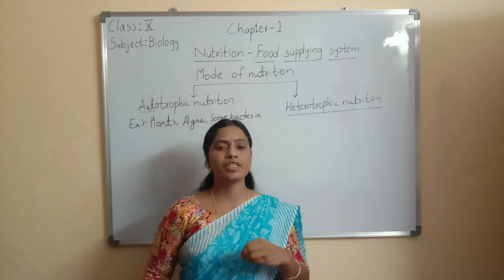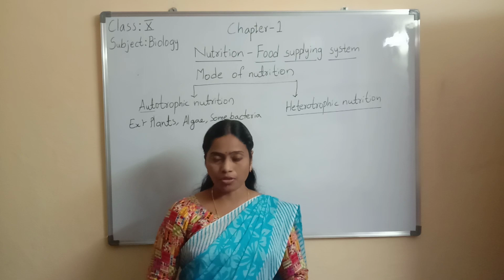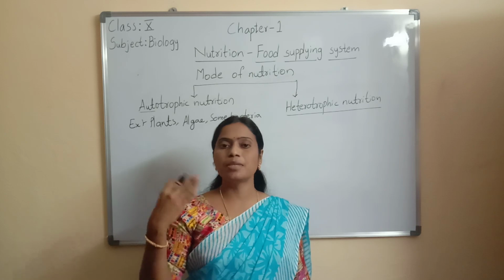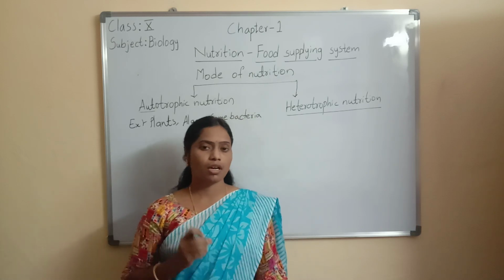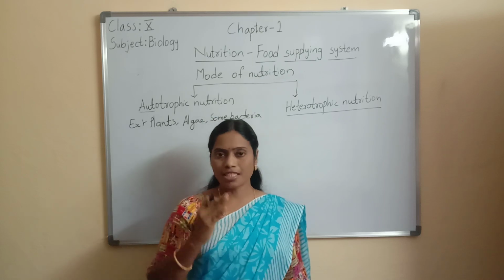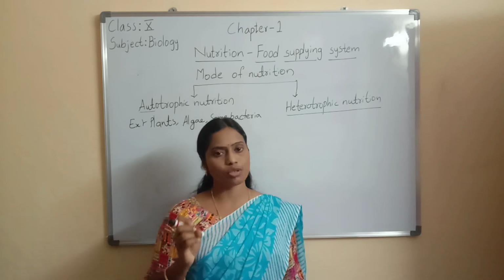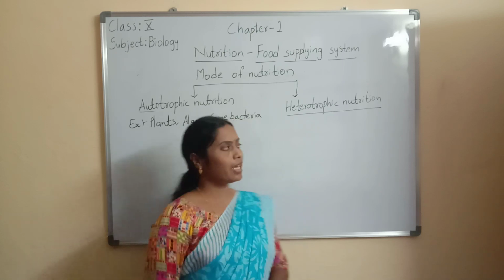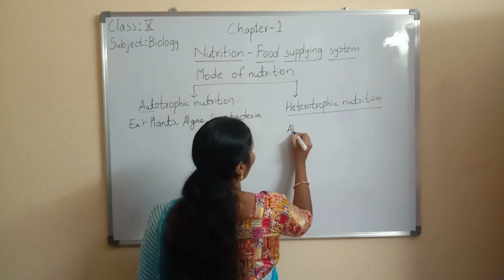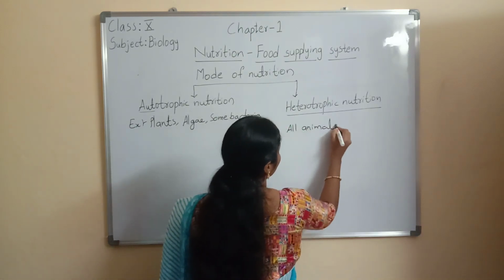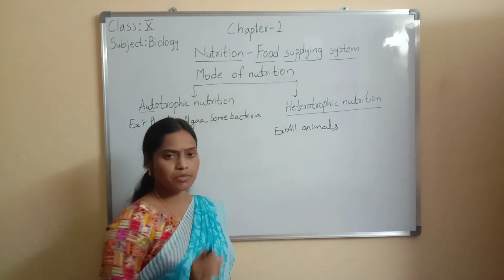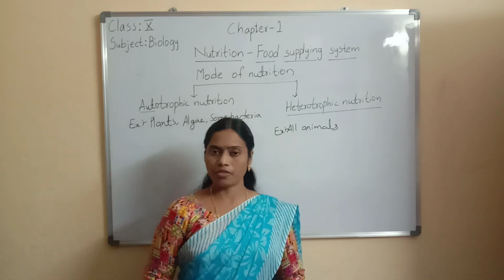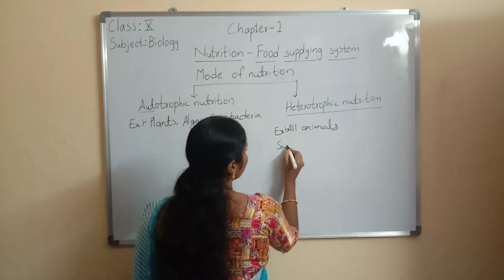So organisms which depend on other organisms for their food are called heterotrophs, and this mode of nutrition is called heterotrophic nutrition. Example for heterotrophic nutrition: all animals. And this heterotrophic nutrition is of different types. One is saprophytic nutrition.